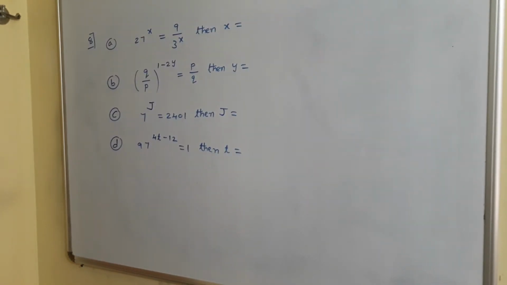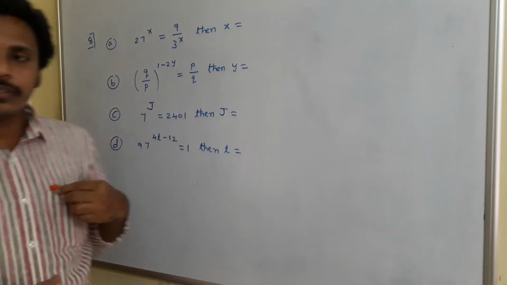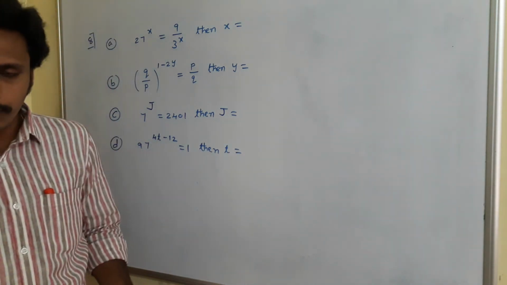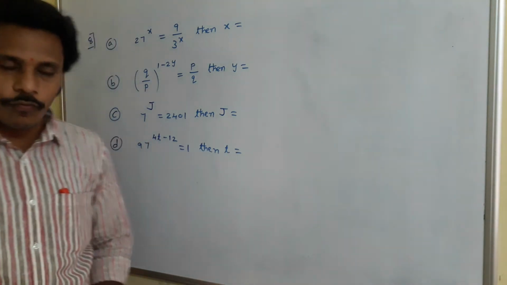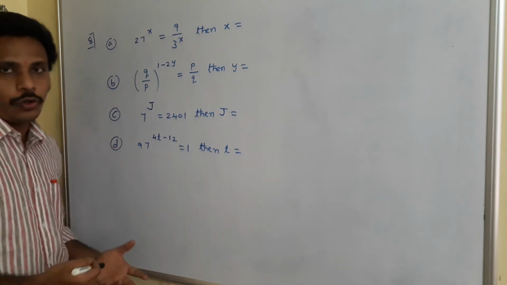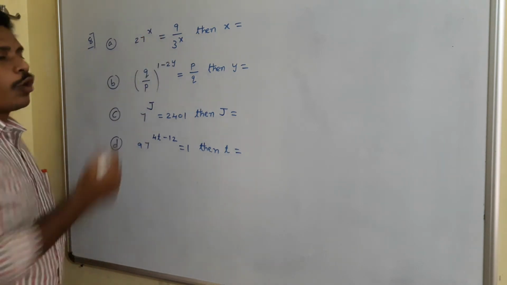So look at the board. I have four simple problems related to the two laws I mentioned. If base is equal, then we need to equalize the powers. If powers are equal, then we need to equalize the bases. Using those two basic laws of exponents, now I am going to solve these questions. Look at the first problem.